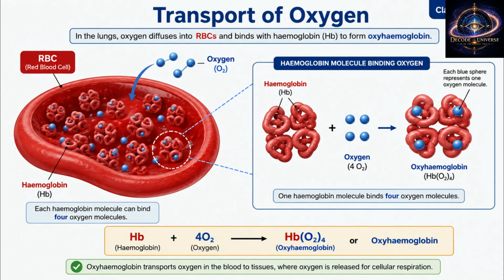Real-life example: if you spray perfume in one corner of a room, it spreads from high concentration to low concentration. Gas exchange also follows a gradient.